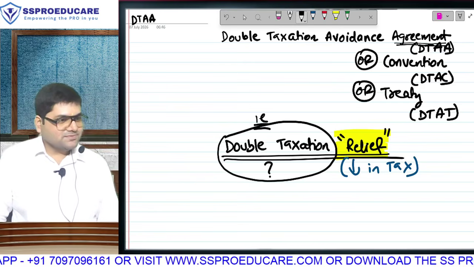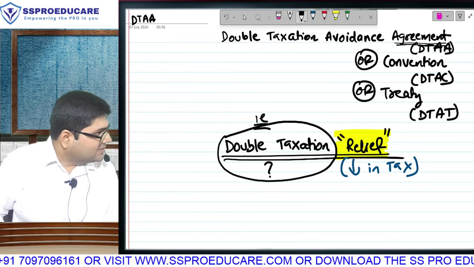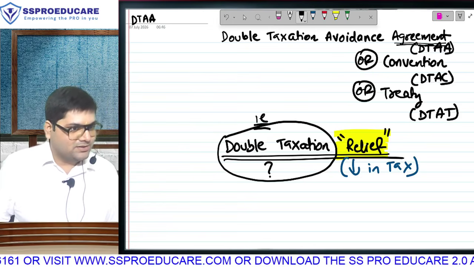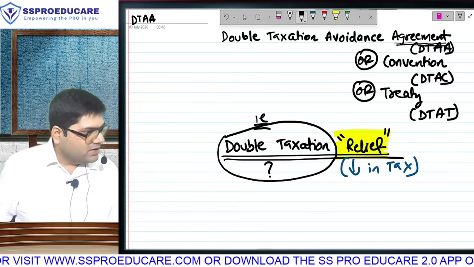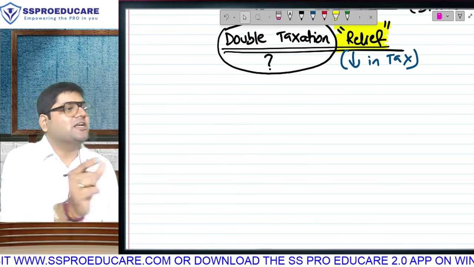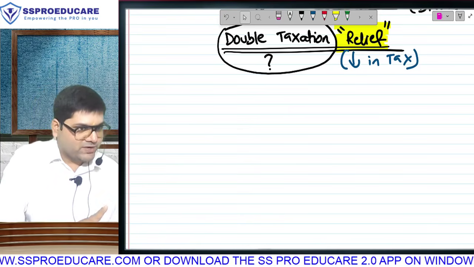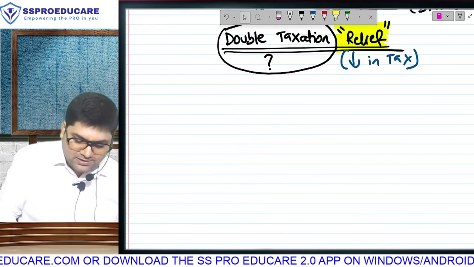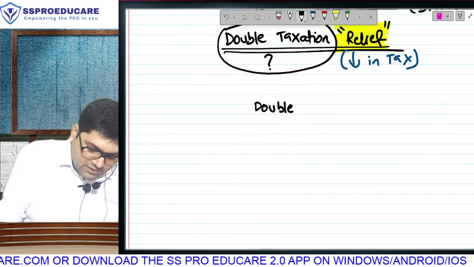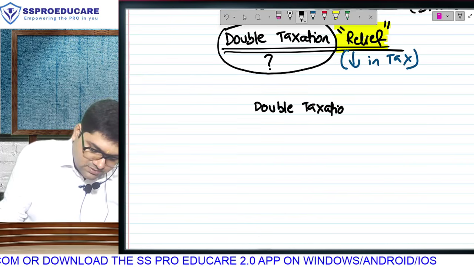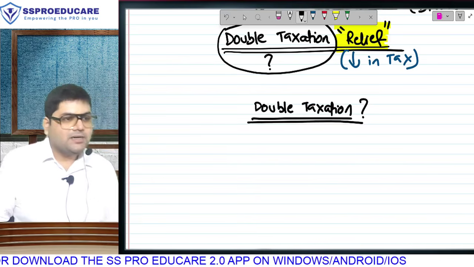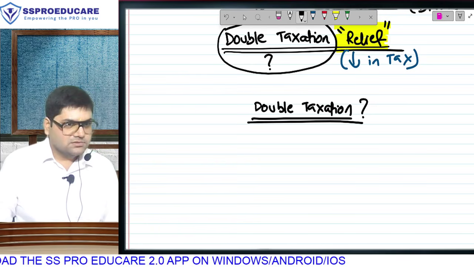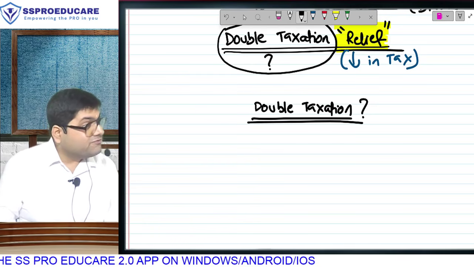First question is this. Unless you know what is double tax, how are you going to calculate the relief? You will not even know whether the relief is applicable or not unless you first know the meaning of double taxation. So the first step is not going to be learning calculation of relief. Of course, the exam question will be to calculate the relief, and you will get marks for that. But you can't understand the concept unless you first are aware of the concept of double taxation. Unless you know double taxation, you can't go further. Do you understand this? So we will have to first spend time in learning.